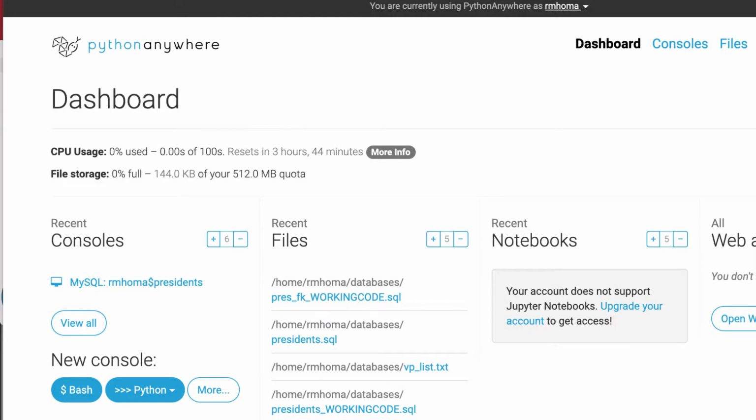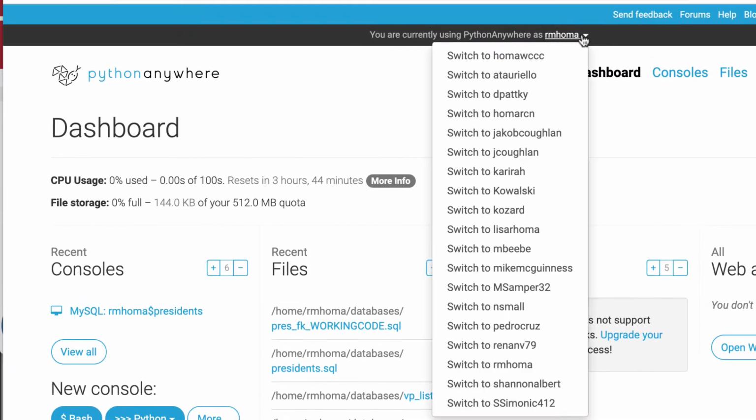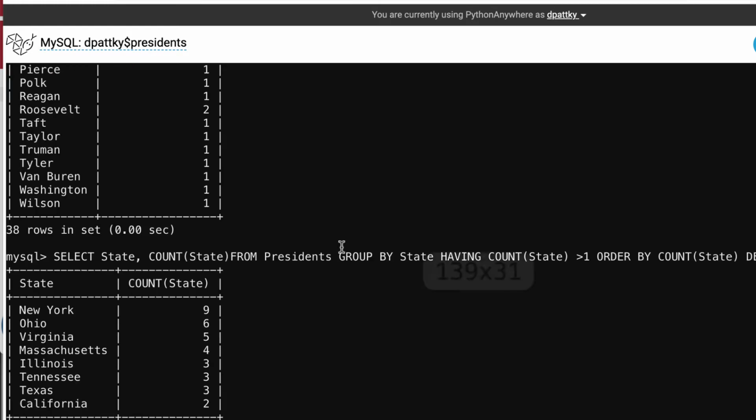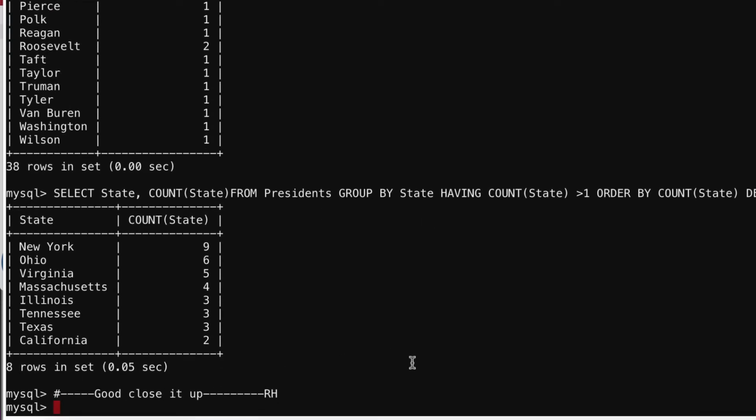I'll just hit back here, and I'll go into one that I can see. Here's another student, I'll go into this one because I know I can see this console. If I go into their presidents console, I'll see all the work that they did, and that's typically what I do, and I even put a little message down here.